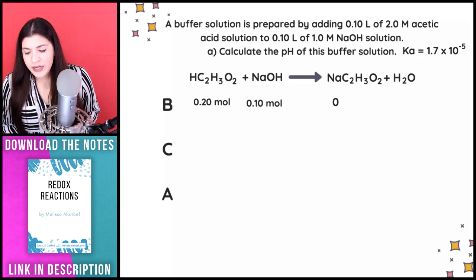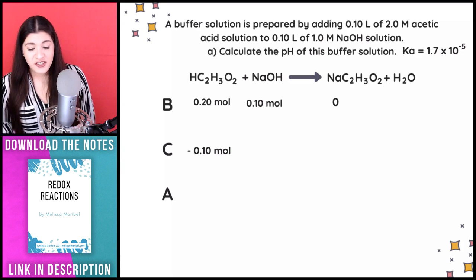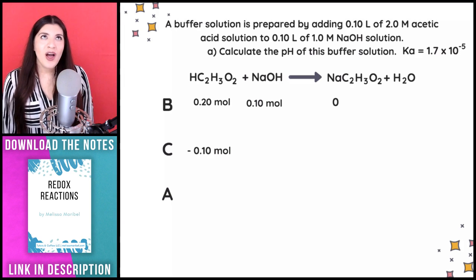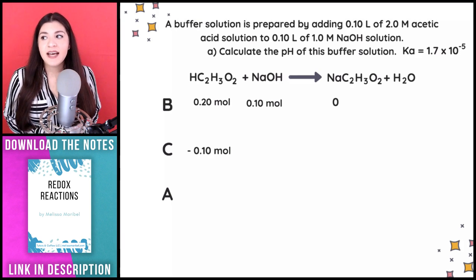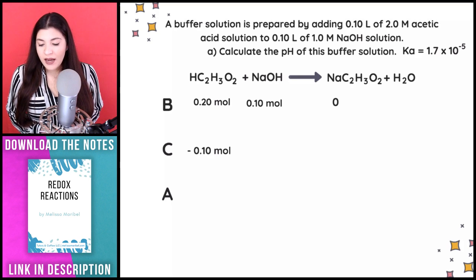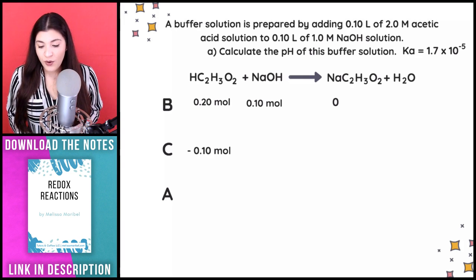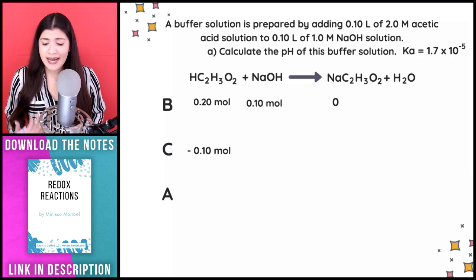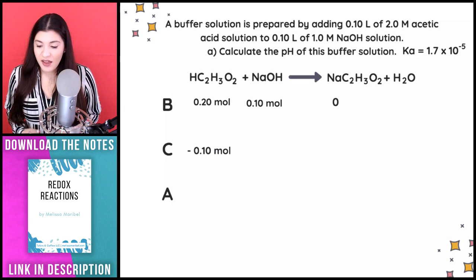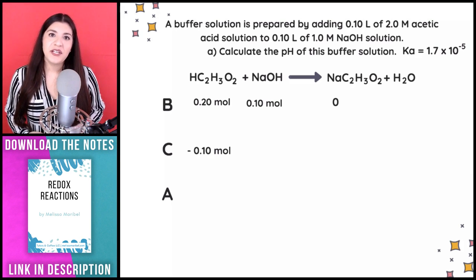Now, do we know what our change is? Yes, we do. The reason we know what our change is, is because we are adding base to that buffer solution. Since we're adding base, that's going to be our change. And another thing, by the way, is that we're actually adding a strong base.